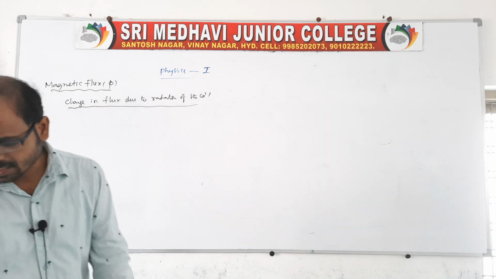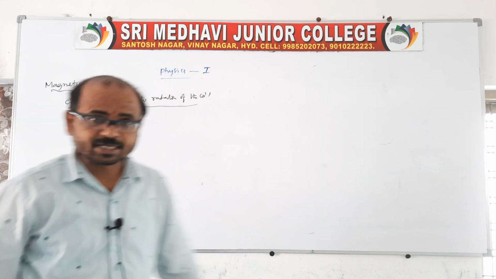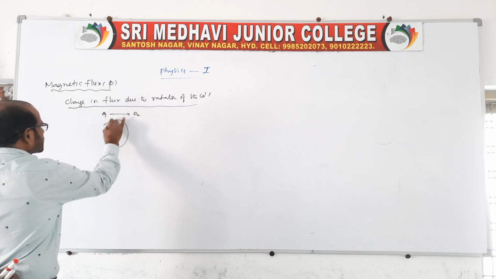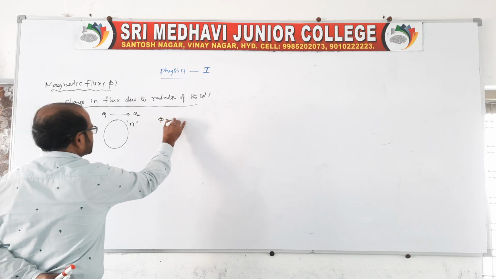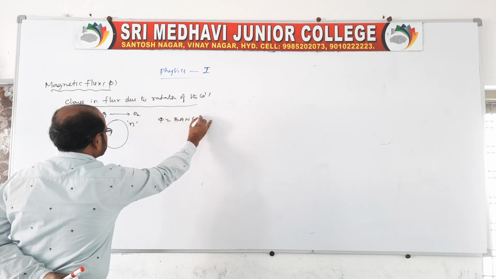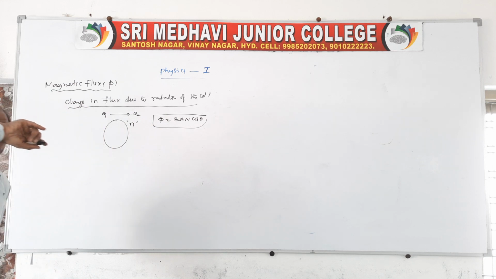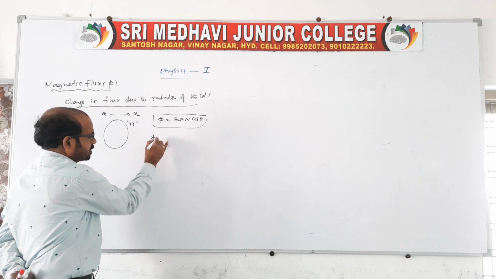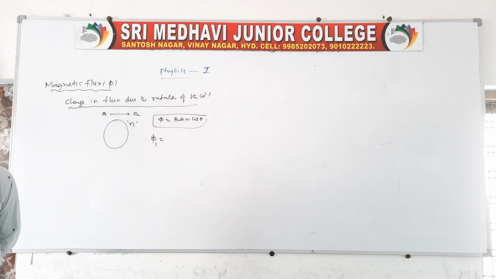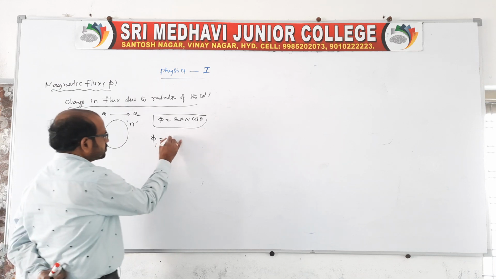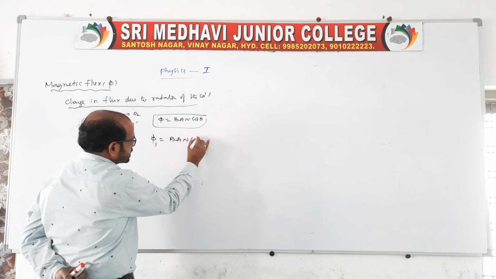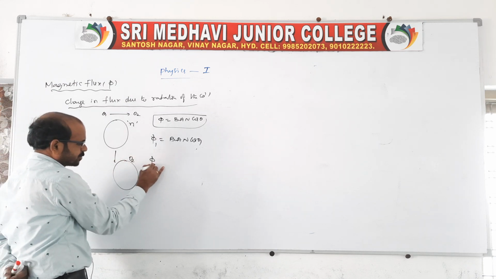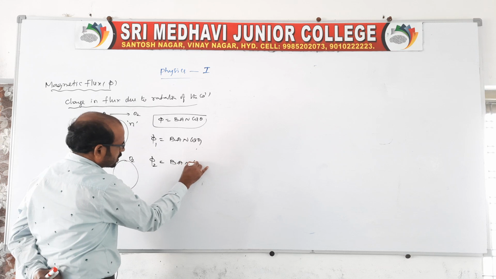We will see. In general, when a coil is rotated from an angle theta 1 to theta 2, the coil contains N number of turns. There will be a flux equal to BAN cos theta. Clear? Suppose the coil is rotated from an angle theta 1 to theta 2. Therefore, phi 1 is equal to BAN cos theta 1. Because the angle is changed to theta 2, phi 2 is equal to BAN cos theta 2.